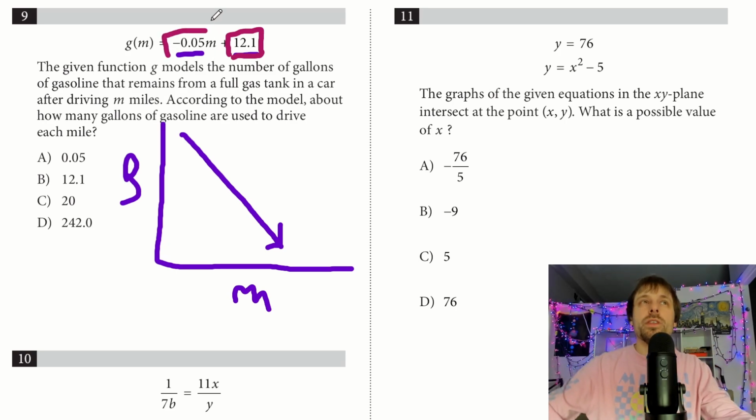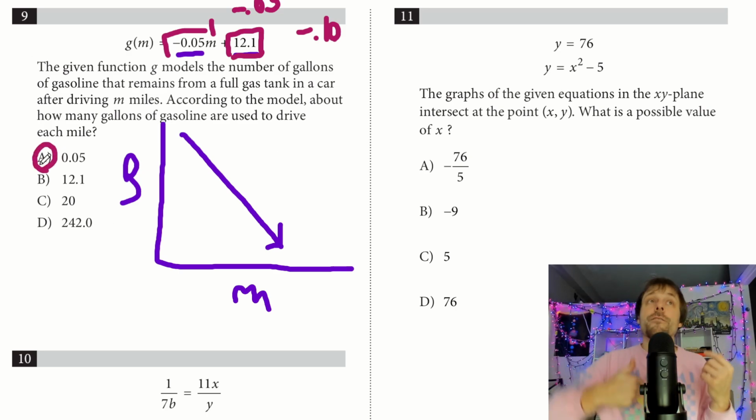Each mile, when this is 1, I get negative 0.05. When it's 2, I get negative 0.10. So for each mile, I'm actually expending 0.05 of gas from my 12.1 start, right? So again, 12.1 would be the amount of gas you started with. Negative 0.05 is how much gas you're losing per each m, or per each mile you drive. Awesome problem there.